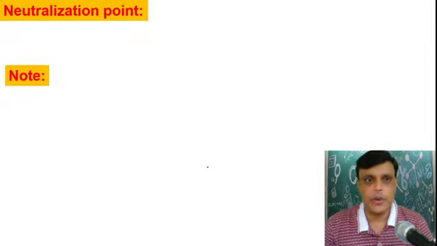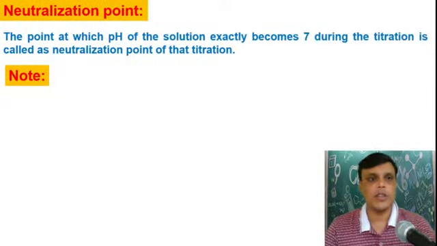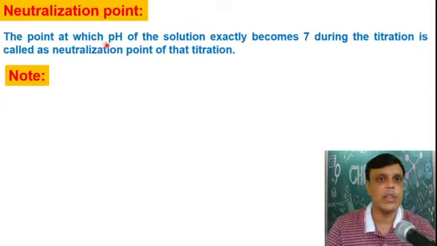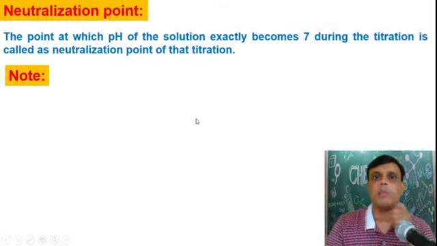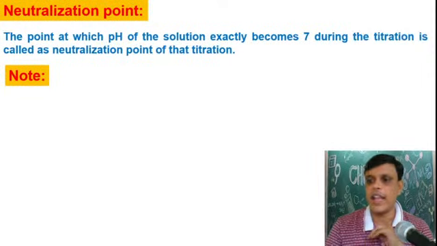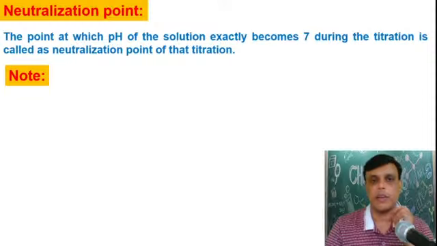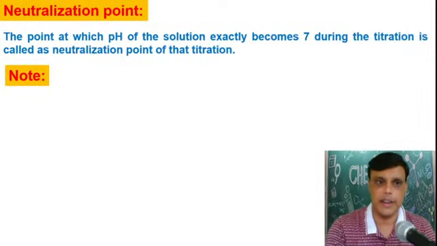चलो then next point is neutralization point. Next point is what? Neutralization point. We will see the definition of neutralization point. So what is the definition of neutralization point? It is the point at which pH of the solution exactly becomes 7 during the titration. That point is called as the neutralization point of that titration. Okay, that point is called as a neutralization point of that titration.